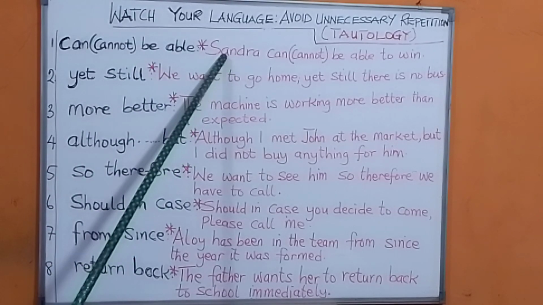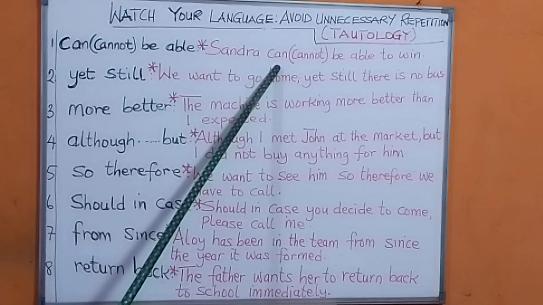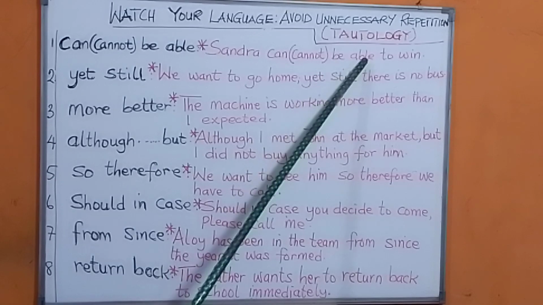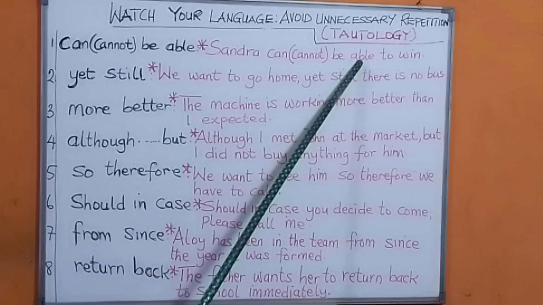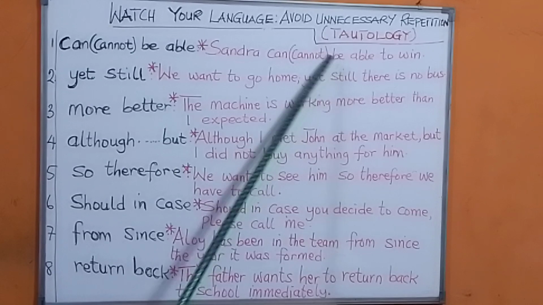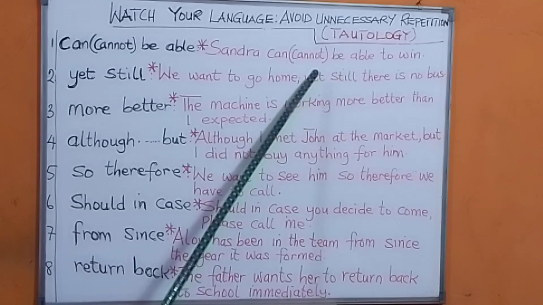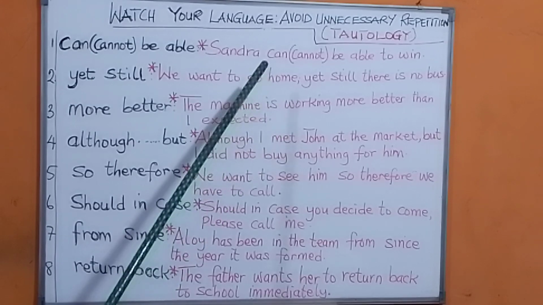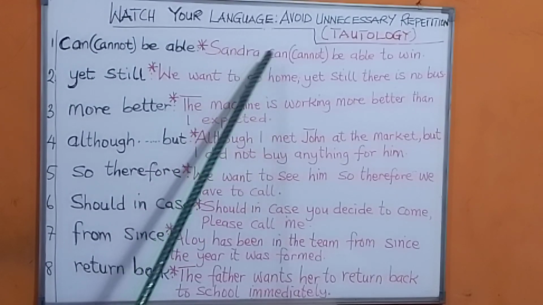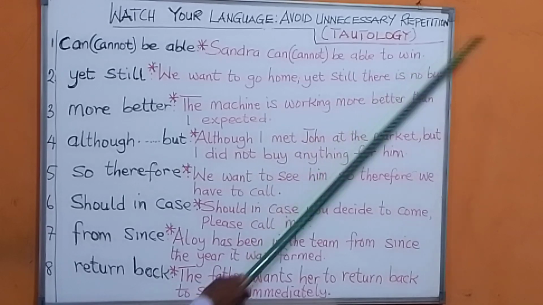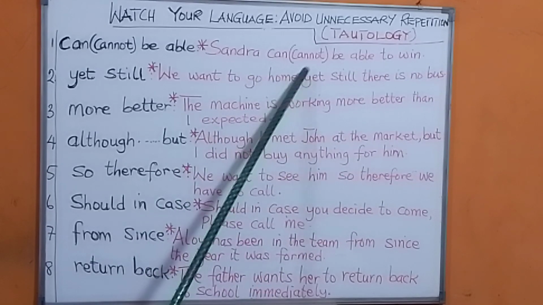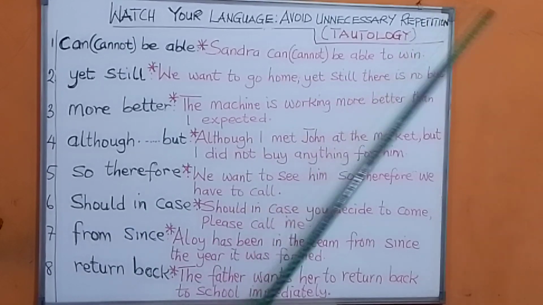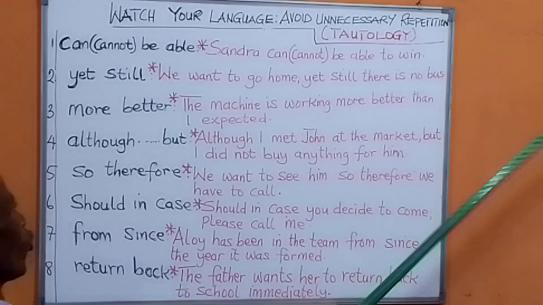Now, if you say, for example, Sandra can or Sandra cannot be able to win, you are repeating the same two words that mean the same thing, can or cannot, and be able. So this is tautology. It should not be. That is wrong in English language. So you either say Sandra can win the game, or Sandra cannot win the game, or Sandra is not able to win the game, or Sandra is able to win the game.